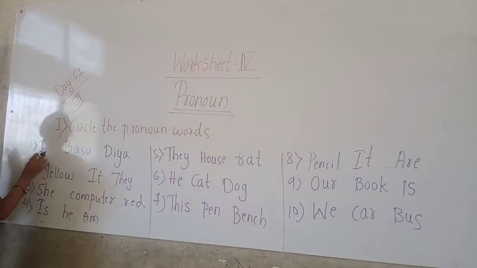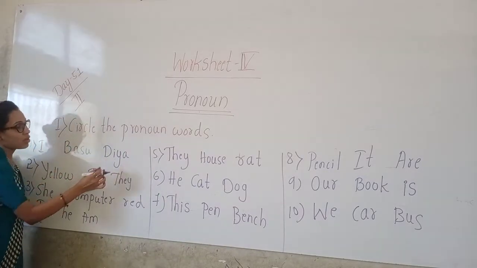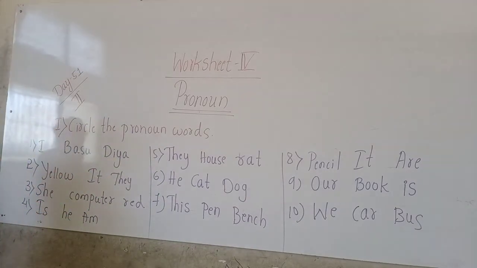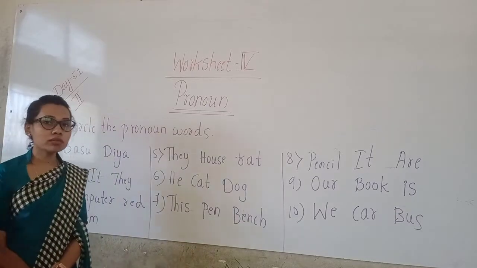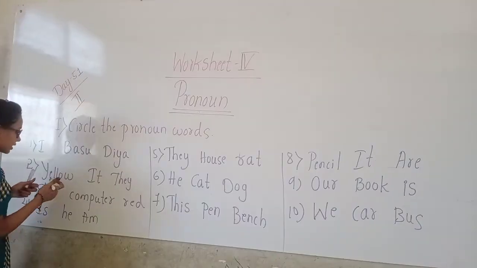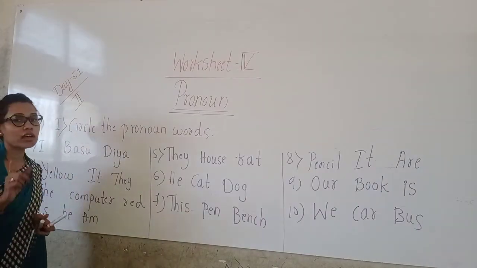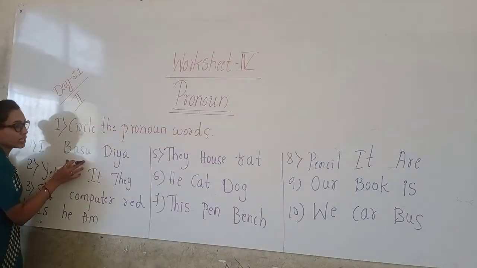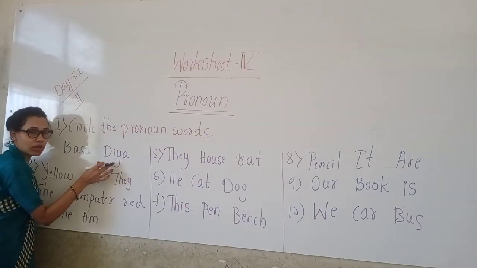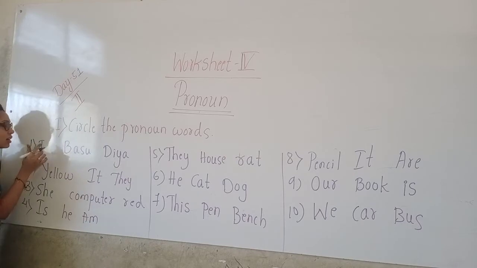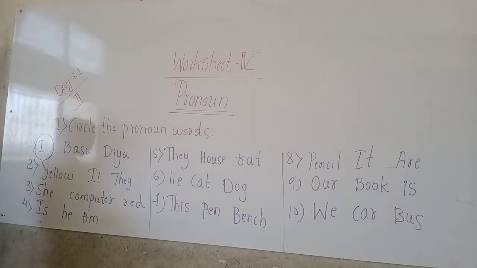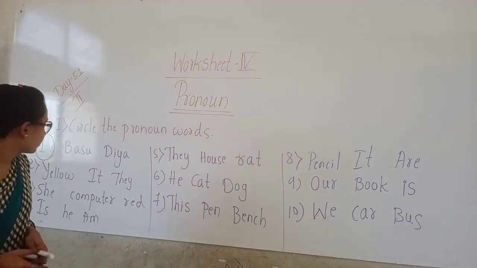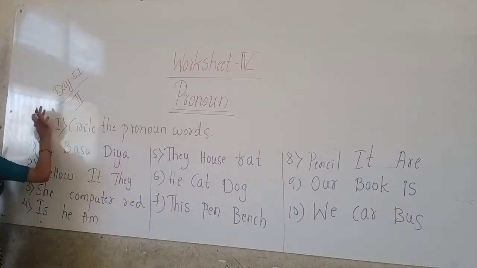First one is I, Basu, Diya. Which is the pronoun in this? Yes, I is the pronoun, so we have to circle I. Basu is a naming word, Diya is a naming word. So which is the pronoun here? I.